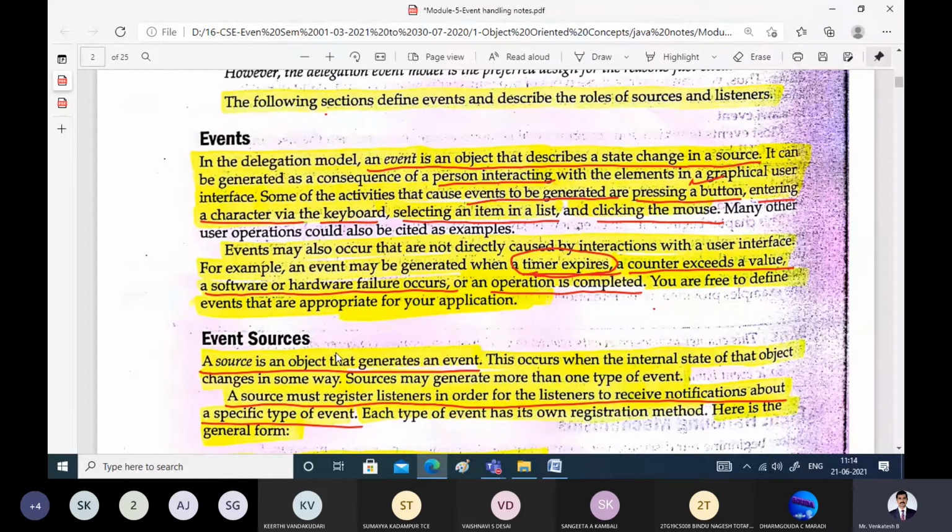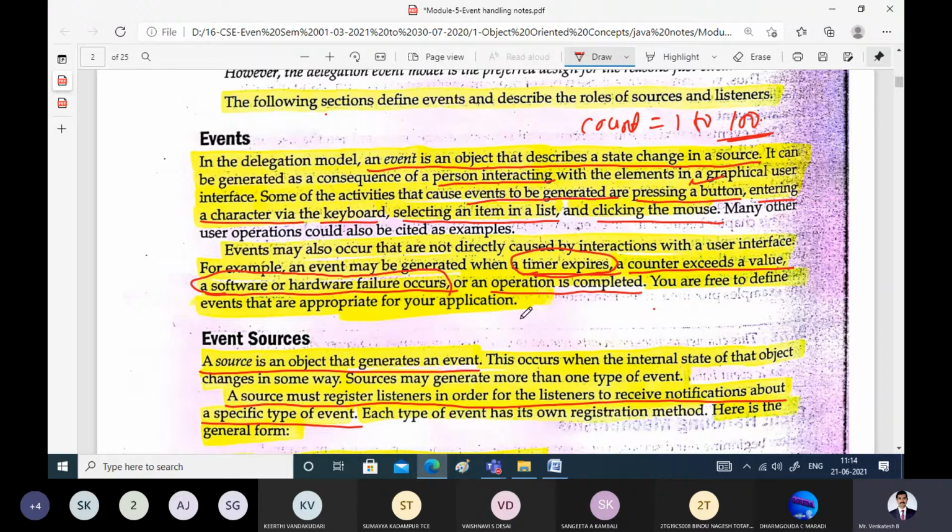Another example is one counter has exceeded its value. That means you have restricted a variable called count, which can have only values from 1 to 100. If it is exceeding 100, then that is one event. Or there is some failure. There can be possibilities that there is some hardware or software failure. For example, an exception in a program is an example for an event. That is a software failure. Some error has occurred in the program, and that is going to generate one event. Correspondingly, the listener will address that particular issue.